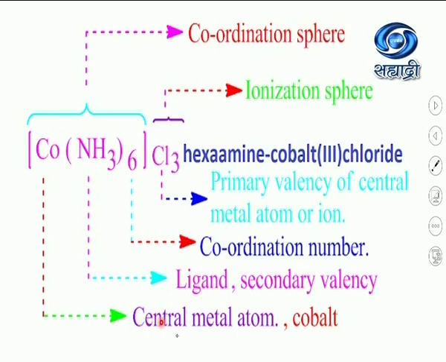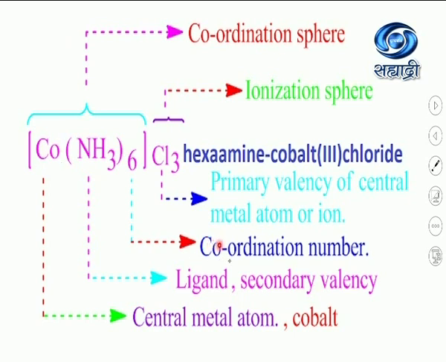Cobalt is the central metal atom. After that you have to write the ligands. They are considered as secondary valency, and remember, the central metal atom and ligands are both written in the square bracket. Then what is this 6? This is nothing but the coordination number. आपण coordination number पाहिलाय. These are the number of ligands or number of electron donor atoms which donate electrons to the central metal atom.